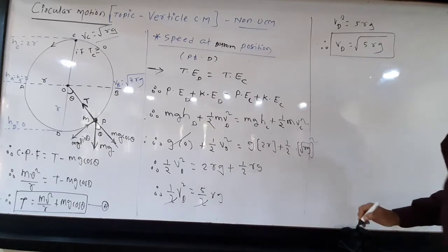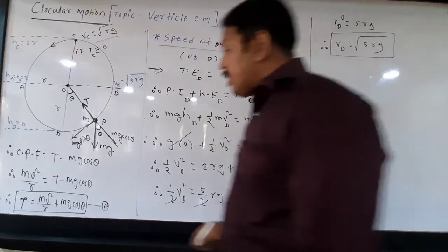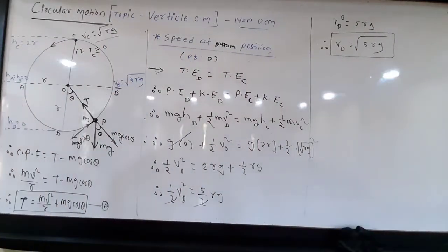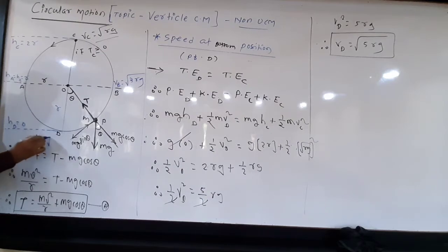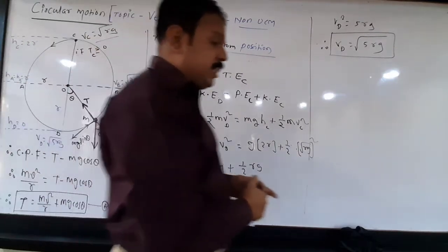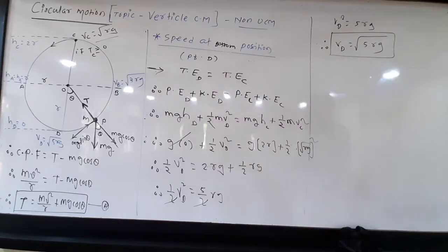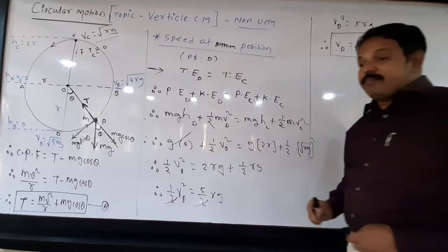What is this? This is the limiting speed at which position? Bottom position. Means in order to complete the vertical circular motion completely, speed at bottom should be equal to under root 5 Rg. Okay, this is the limiting speed. Means here the speed should not be less than under root 5 Rg.